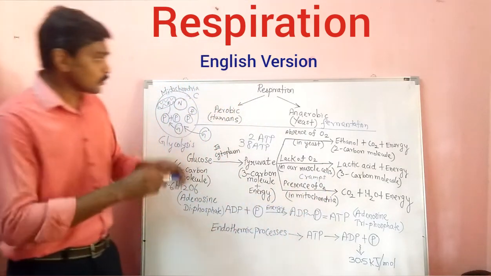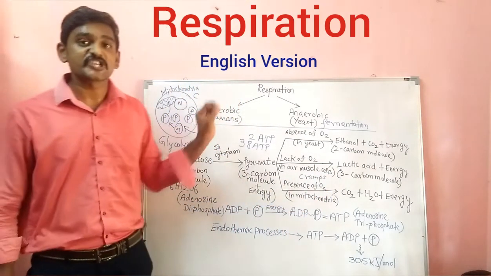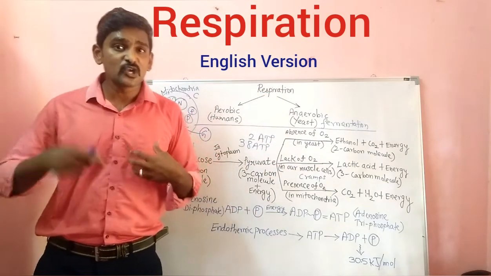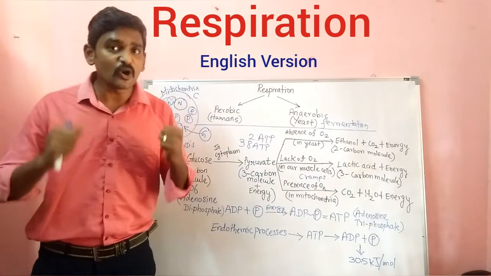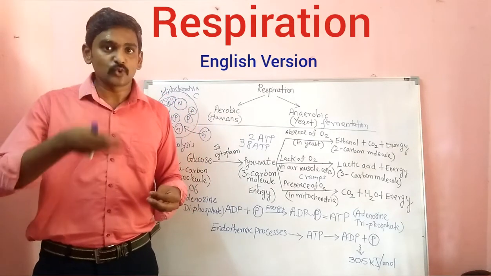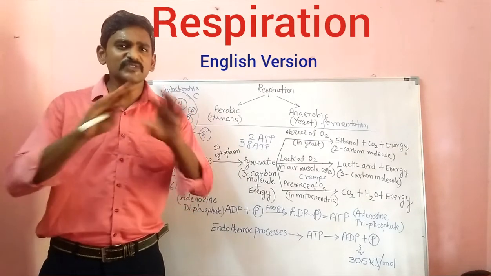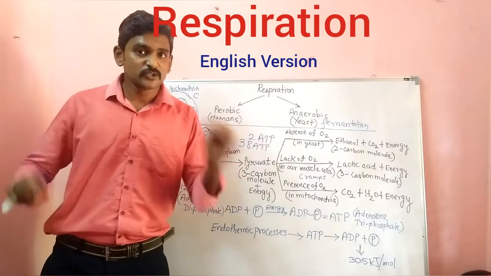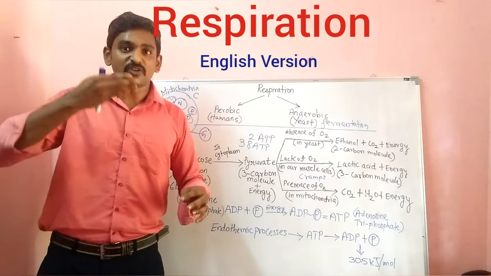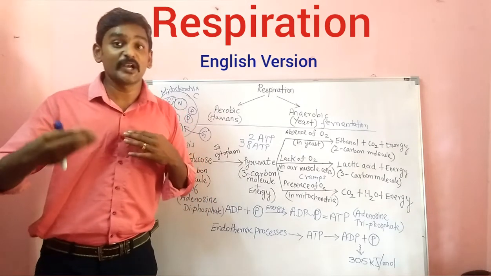So this is the overall view of this respiration process. For respiration, what is the essential thing in human beings? Oxygen. From where will this oxygen come? You all know, through breathing. What is the difference between breathing and respiration? Breathing means inhaling and exhaling. Inhaling of oxygen, exhaling of carbon dioxide.